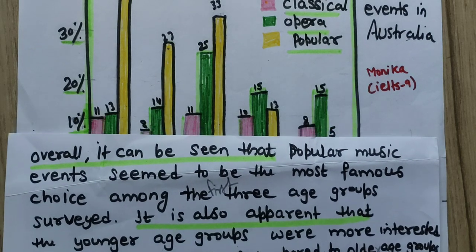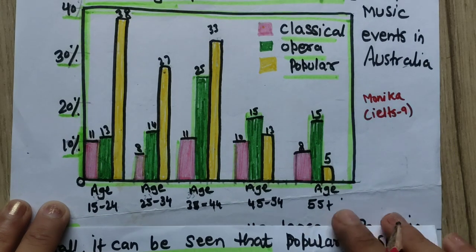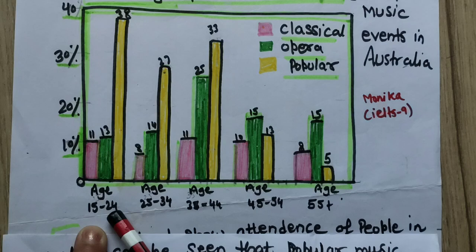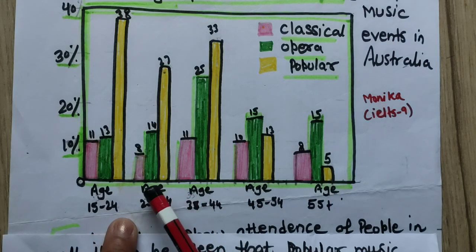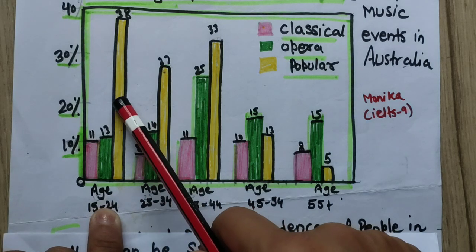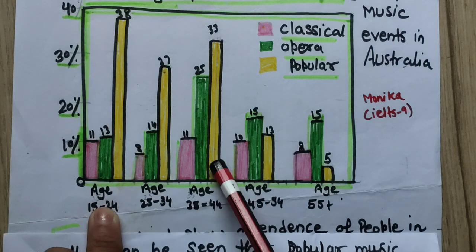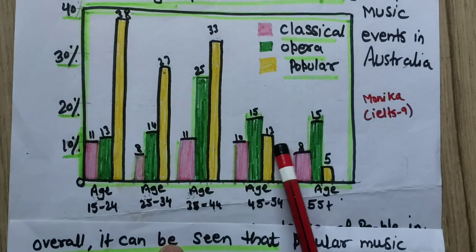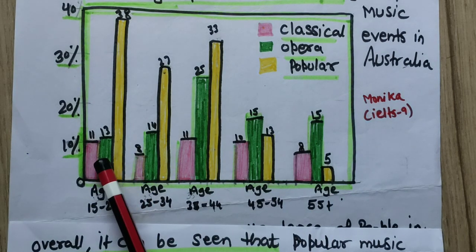Okay, now how to write a detailed body paragraph. This is not confusing, because in the last 2 months you can notice that these kinds of bar graphs and line graphs are coming up again and again. Now I will explain it, because this is number 1, this is number 2, this is number 3. I will explain these 3 things because these are all similar. So I will explain these in one paragraph, and these 2 in another paragraph. Okay, let's start with this first one.